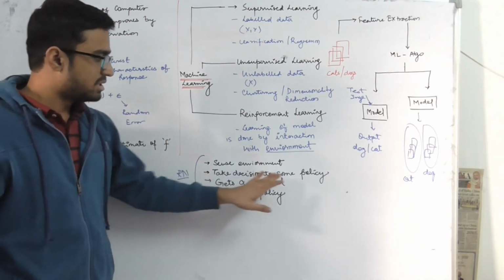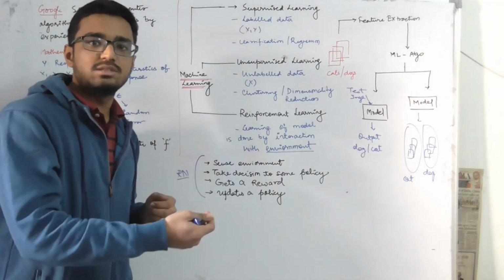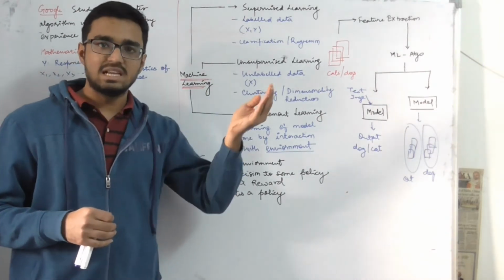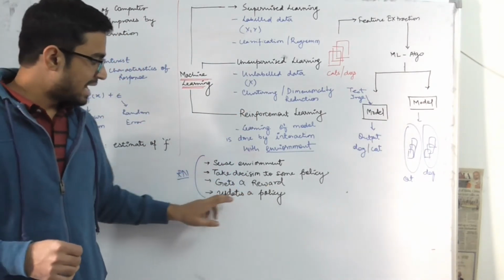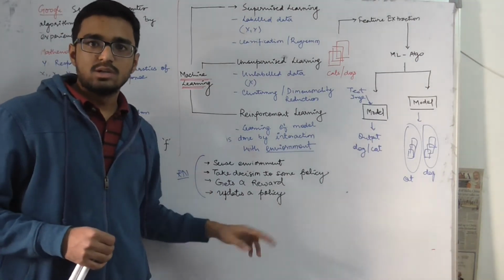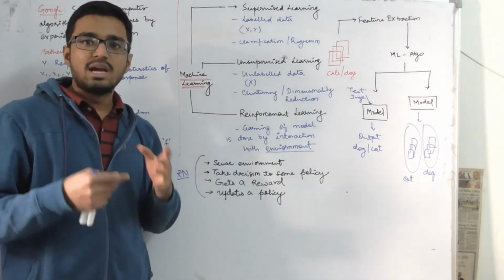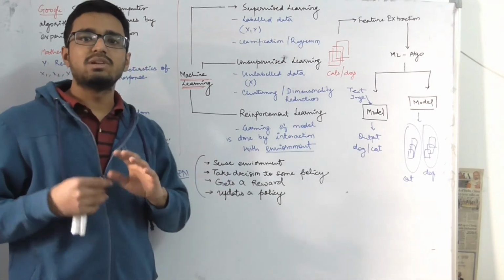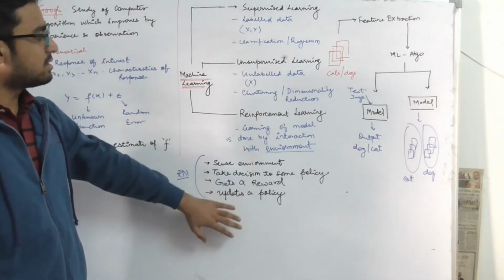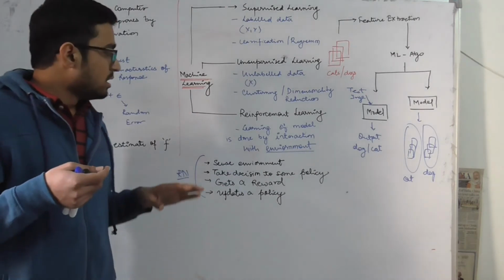The machine takes some decisions based on some policies that are defined, and after taking some decisions, it gets a reward. Either you are killed in the game or you have jumped up to the next level. So you get some reward, and after getting that reward, the machine updates the policy. This can go up to infinity. Many times you play the game, the policies will change, and you will get new policies every time you play the game. So this is what supervised, unsupervised and reinforcement learning are.